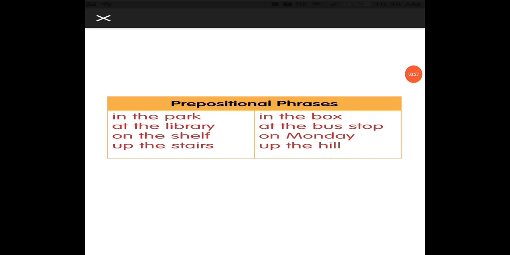Okay. So students, we know a preposition is a word that is used before a noun or a pronoun to show place, position, time or method, such as on or up. So it can be either an adjective phrase or an adverb phrase. Okay, adjective phrase हो सकता है और adverb phrase भी हो सकता है. Okay, so now let's move on.